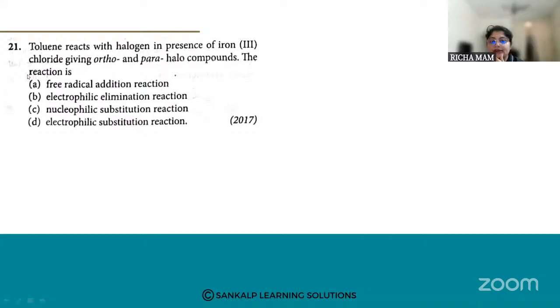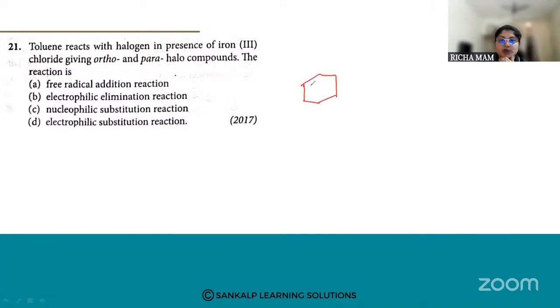Toluene reacts with halogen in the presence of iron(III) chloride, that is ferric chloride, and gives ortho and para halo compounds. What type of reaction is it?